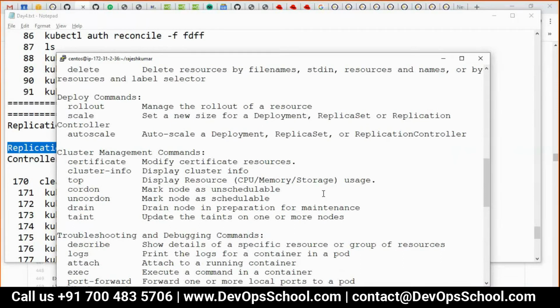Any idea guys? Autoscale. Autoscale will do auto scaling depending on the CPU and RAM. Right now I'm not getting into that. Any other command? Okay, scale command. Guys, see here: set a new size for a deployment. What is a deployment? I'll teach you in the next topic, okay? ReplicaSet also. Now I'm teaching you the replication controller. So yes, I can use scale also.